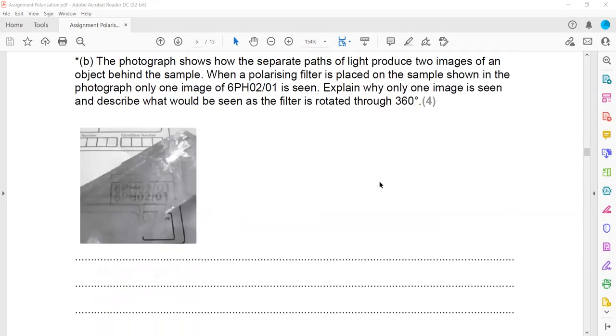Then, the photograph shows how the separate paths of light produce two images of an object behind the sample. As you can see, when a polarizing filter is placed on the sample as shown, only one image is seen. Explain why only one image is seen and describe what would be seen as the filter is rotated through 360 degrees.